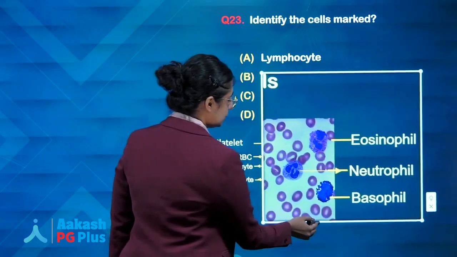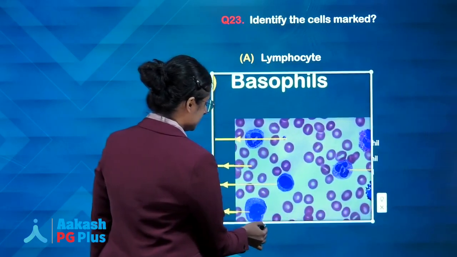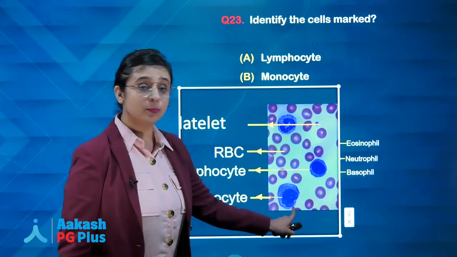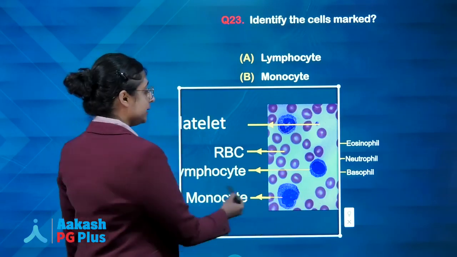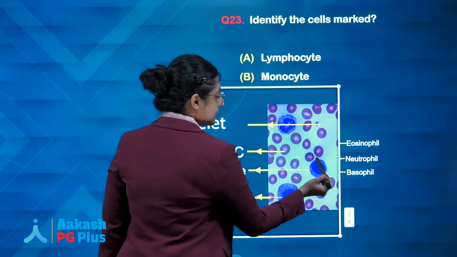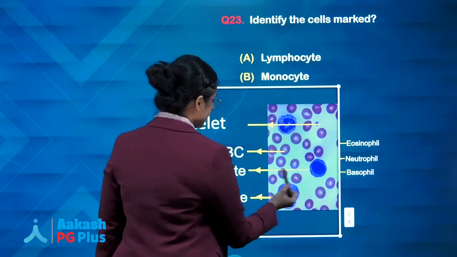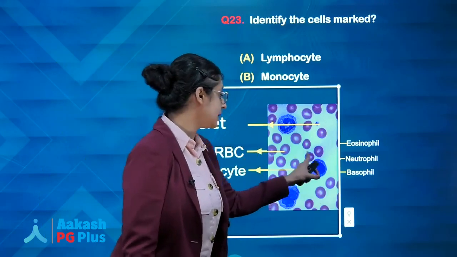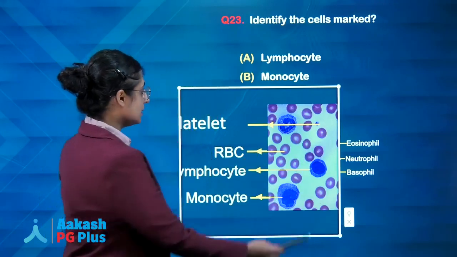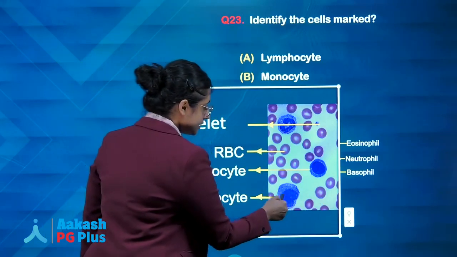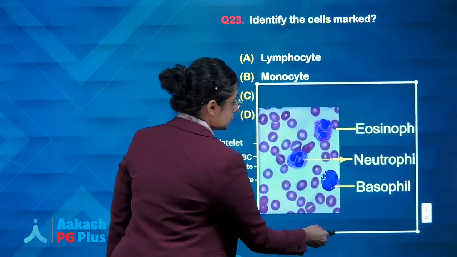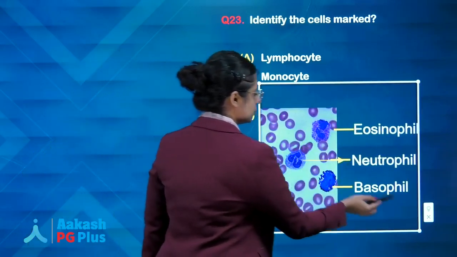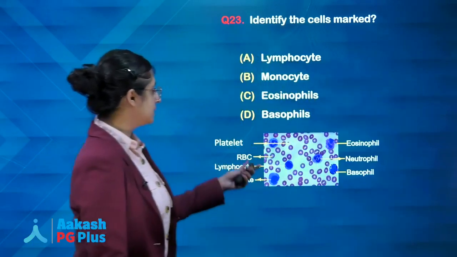Now, let me show you a neutrophil, and then a monocyte. How will you recognize a monocyte? Kidney shaped nucleus is seen in case of a monocyte, and lymphocyte, you can see this condensed nucleus with a very scant amount of cytoplasm. This is lymphocyte, and the size of a normal small lymphocyte is similar to the size of the surrounding RBC. So this is a lymphocyte, this is kidney shaped nucleus in case of a monocyte. Basophils with the help of these basophilic granules completely covering up the nucleus, and the last is eosinophil due to eosinophilic granules. Easy to remember.